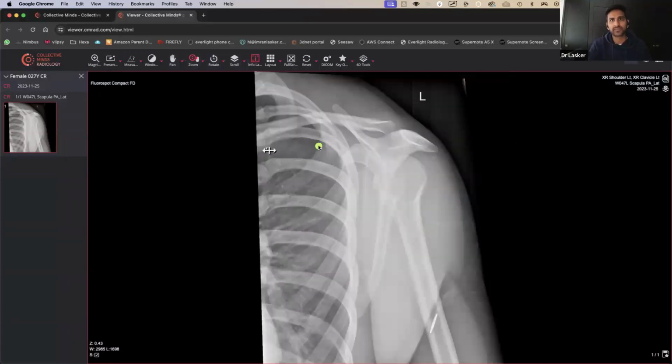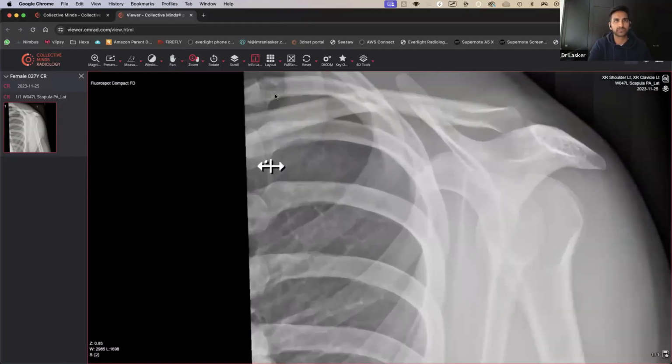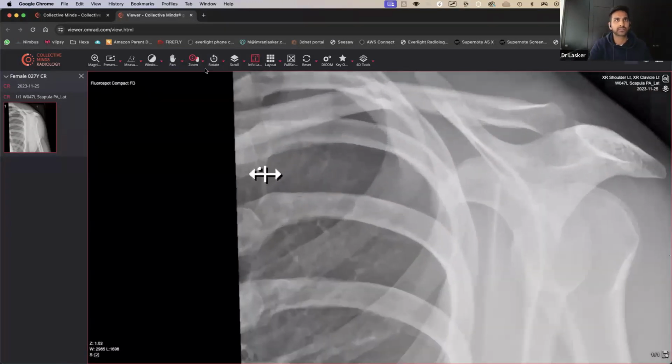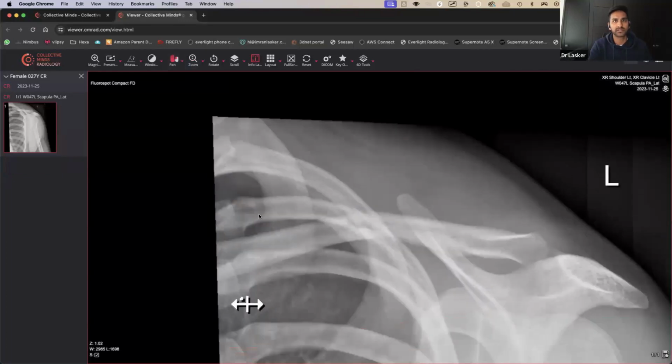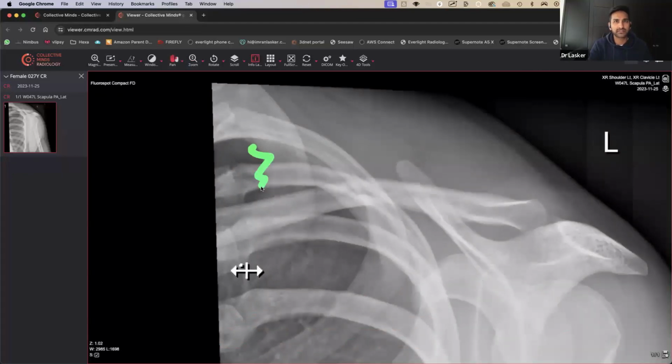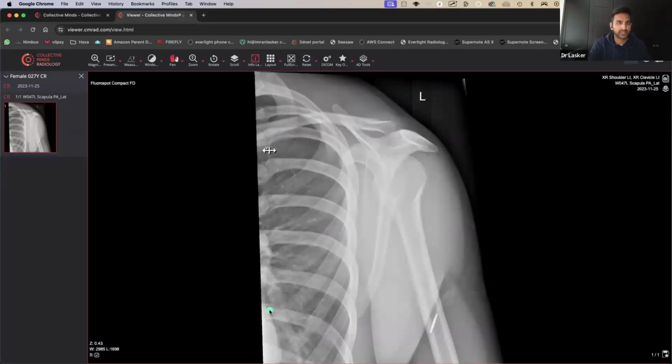And the next thing to do is have a look at the ribs and make sure there's no evidence of any pneumothorax, right? That's when you get lung markings that don't go all the way to the edges. And you can get a bit duped by the very, very top here. So the next thing you want to do is zoom in a bit, zoom in a bit, and then just pan across. Oops, sorry. And then pan across here and have a look. And actually, yeah, you can see lung markings going all the way along. So that looks okay as well. So still not really finding any gross abnormalities anywhere else, but this person has shoulder pain post-injury.